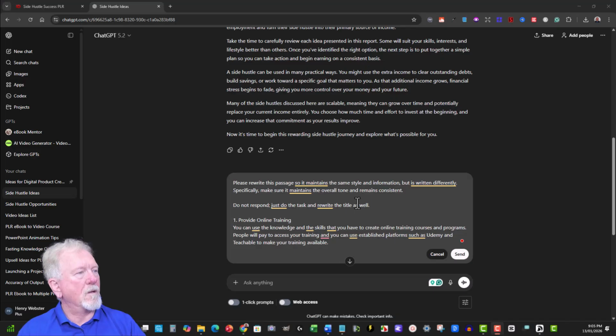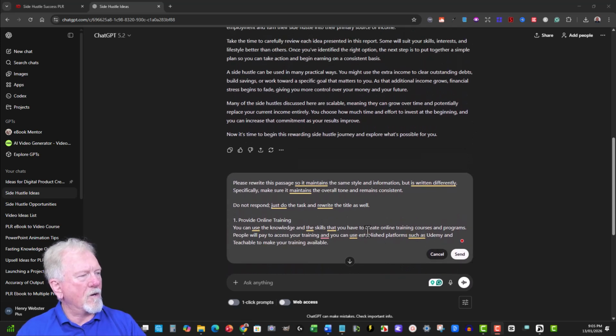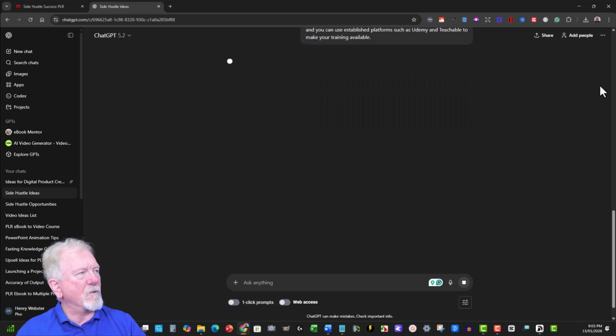Be right back. So what I have here is, please rewrite this passage so it maintains the same style and information, but is written differently. Specifically, make sure it maintains the overall tone and remains consistent. And then I've got to put that in, and I'm just going to hit send and let it do its thing.